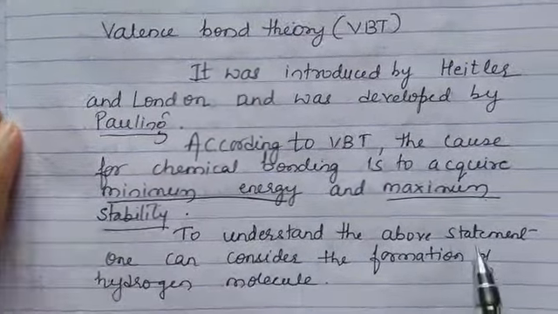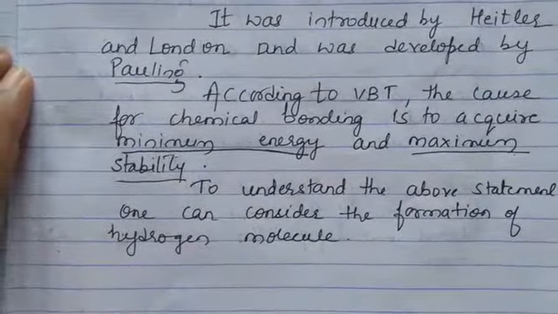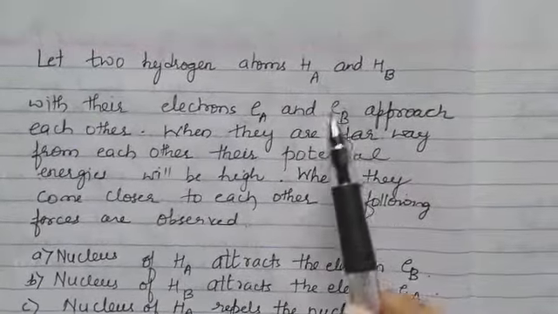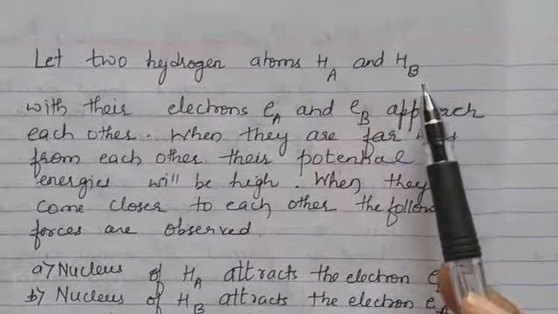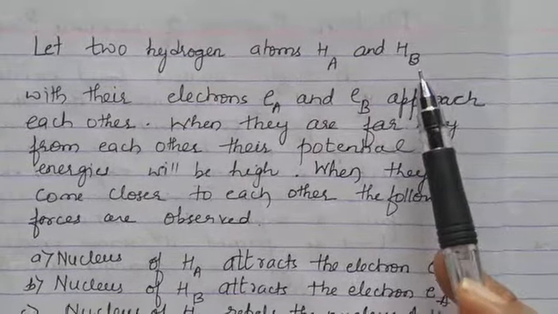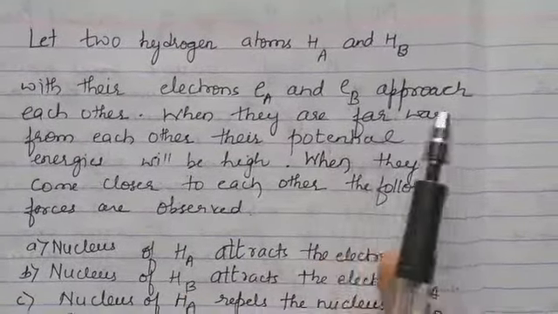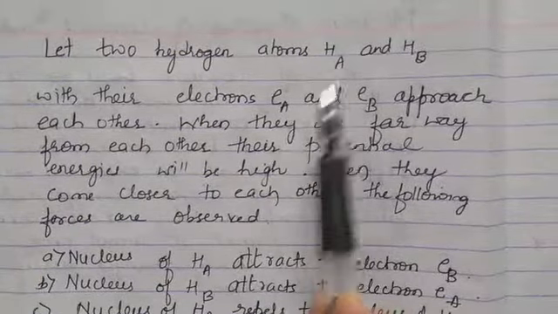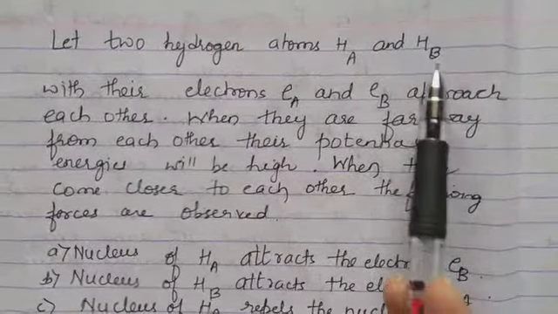To understand the above statement, one can consider the formation of the hydrogen molecule. Let us call one hydrogen atom HA and another hydrogen atom HB. So, two hydrogen atoms with their electrons EA and EB approach each other. EA is the electron belonging to hydrogen A and EB is the electron belonging to HB.